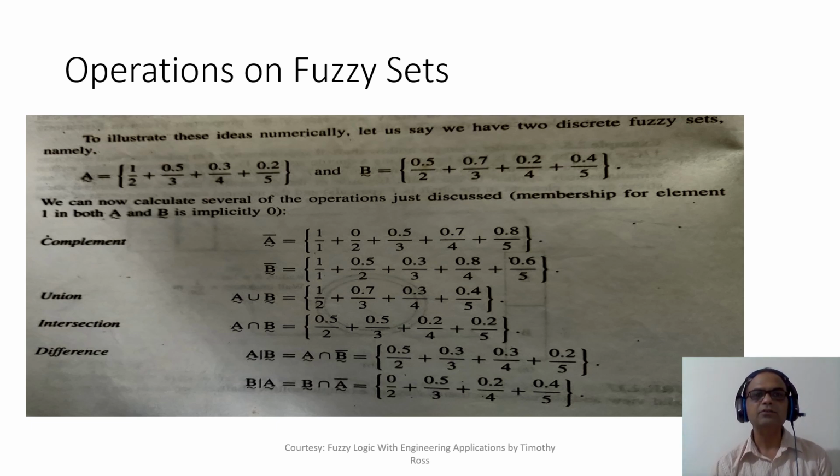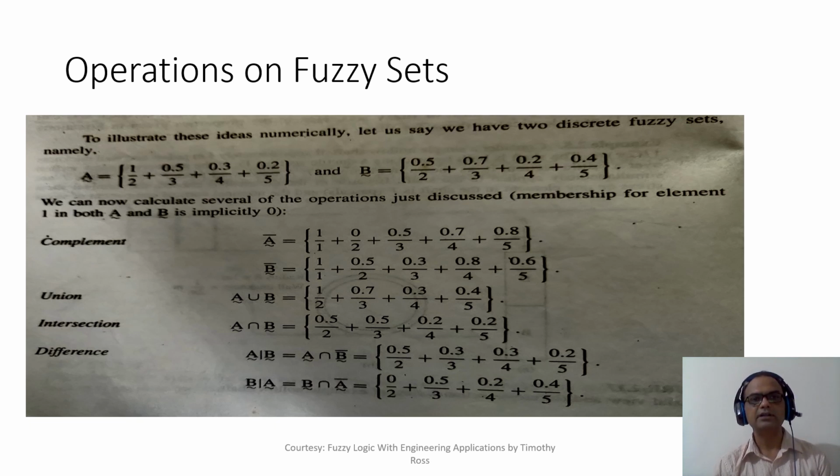For intersection you take the minimum membership, okay. We'll not get into the details of that. I hope it is clearly visible to you that the membership value would be minimum. Instead of taking max membership you will take min membership. So two things you have to remember: union means max, intersection means minimum, okay.